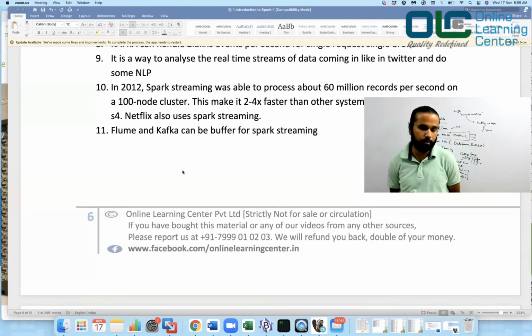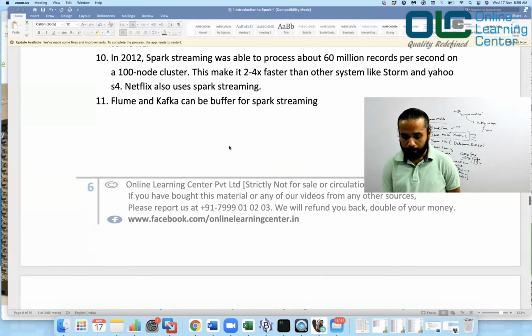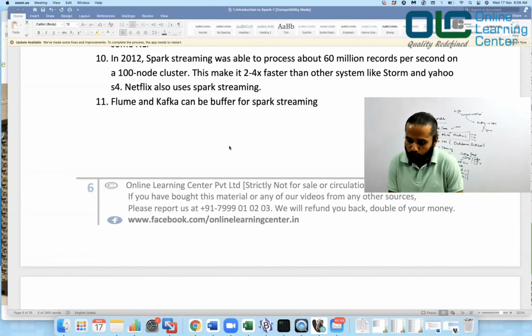Again, NLP is basically, I would say, a technology for data science, and we would not talk about this. It's all about natural language processing. Now, in 2012, Spark Streaming was able to process about 16 million records per second on a 100 node cluster. This makes it 2 to 4 times faster than other systems like Storm and Yahoo S4. Netflix also uses Spark Streaming.